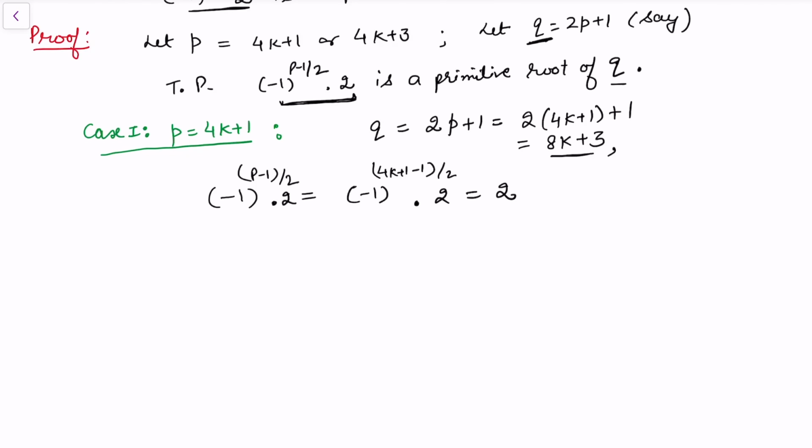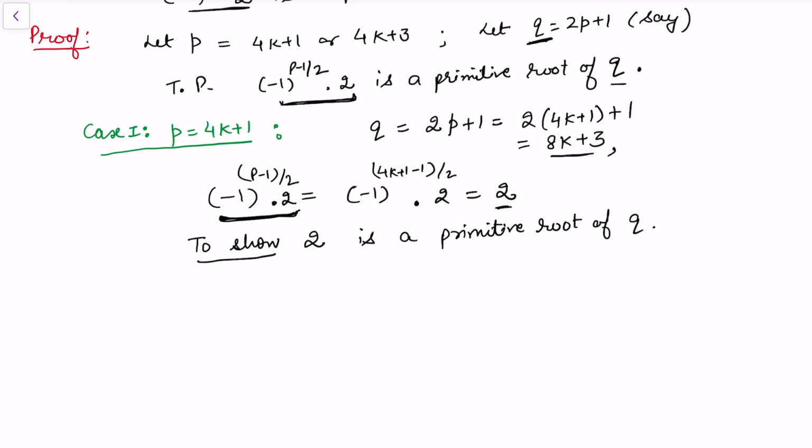So what we now need to show here is that 2 is a primitive root of q. This is what we want to see now in the reduced form. Once we have fixed the class for p, it fixes the class for q, and hence it fixes the value of this primitive root. So we want to now show that 2 is a primitive root of q.